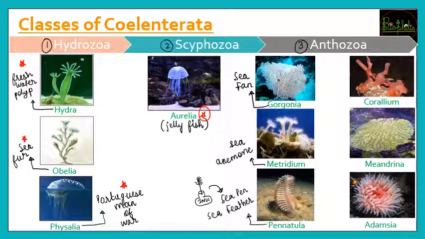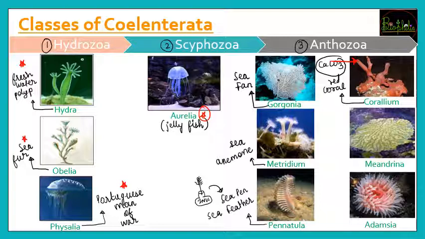Then the fourth example, that is Corianum. This is going to be having the other name, that is red coral. What is it called as? It is called as red coral. So you can see in the photograph also it is going to be red in color, and it is coral because it will have the covering or skeleton of calcium carbonate. So calcium carbonate होने की वजह से it is going to be hard in nature, and because of hard skeleton it will be called as coral. So red coral is going to be the other name.